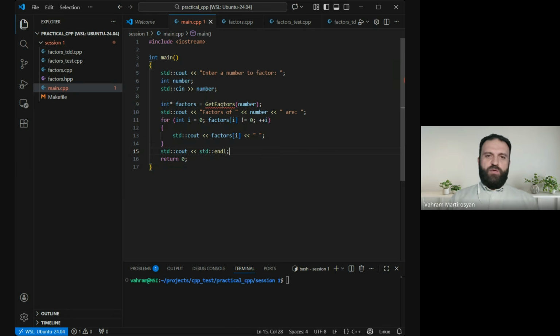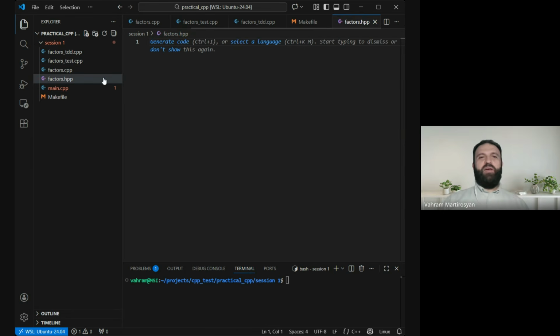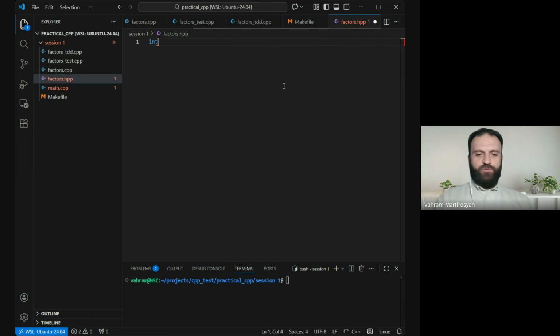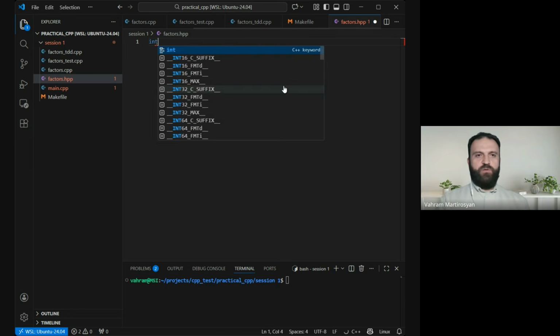So as you can see, we have this red line under the get vectors. It is undefined. Of course it is, because we didn't give any hint to the compiler. So in C++ and in C even, there is this tradition of creating header files. So we are going to do that. Now, this is the factors.hpp. In a header file in C++, we put the prototype or the declaration of the function.